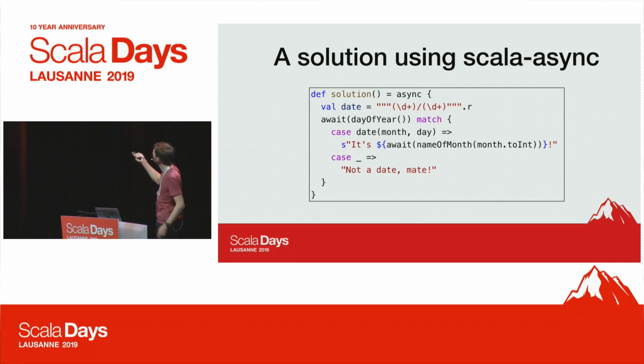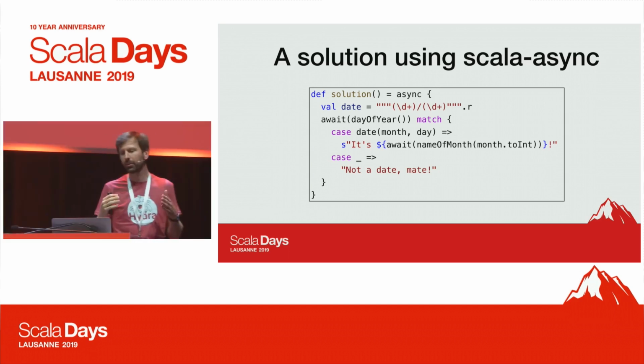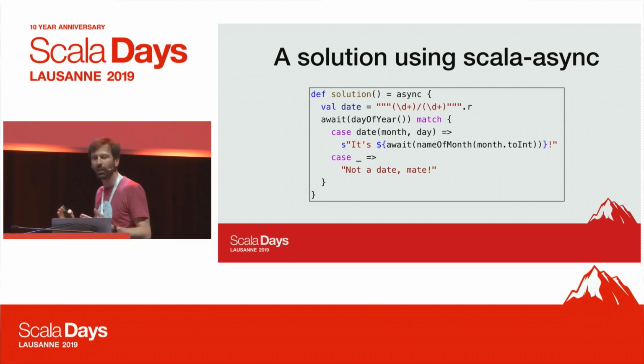So we do the same thing we did before with our regex, except that now, since we need the day of year, the result of that future, we call await. What await does is it first checks if the future is completed. If it is, we can continue with our code.